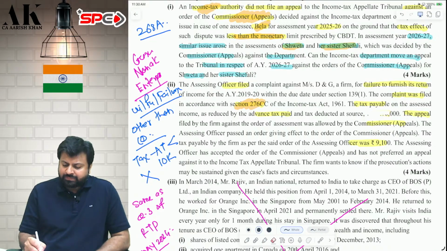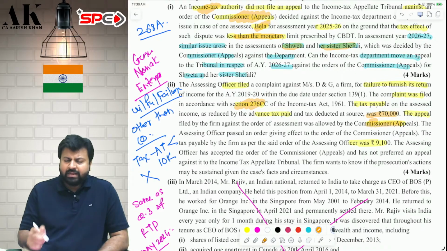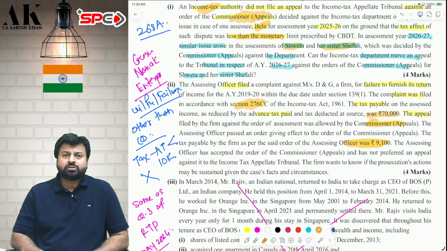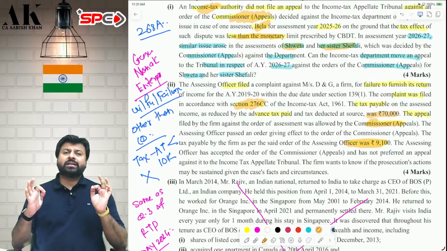So, initially the tax payable is more than 10,000, it is 70,000 rupees, but then the assessee appeals to CIT appeal and CIT appeal reduces the tax to how much? 9,100. So, now can the prosecution be launched? The answer is no. Because for prosecution, there are some conditions.